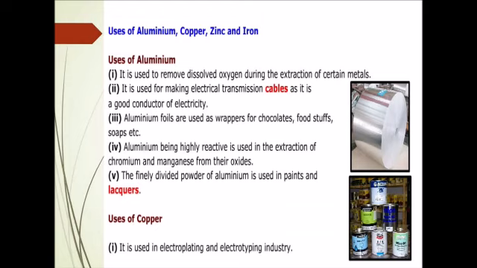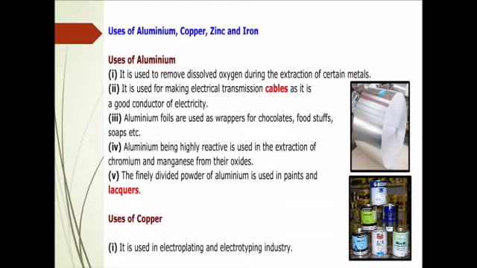It is used as wrappers for chocolates, foodstuffs, soaps, etc. Aluminium being highly reactive, it is used in the extraction of chromium and manganese from their oxides. The finely divided powder of aluminium is used in paints and lacquers, that is a glossy varnish.